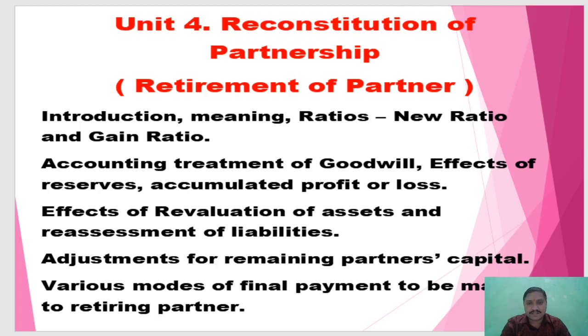After retirement of a partner, the final claim of that partner is paid in full if sufficient cash is there. If not, then that claim is transferred to a loan account. So all this is included in unit number 4.